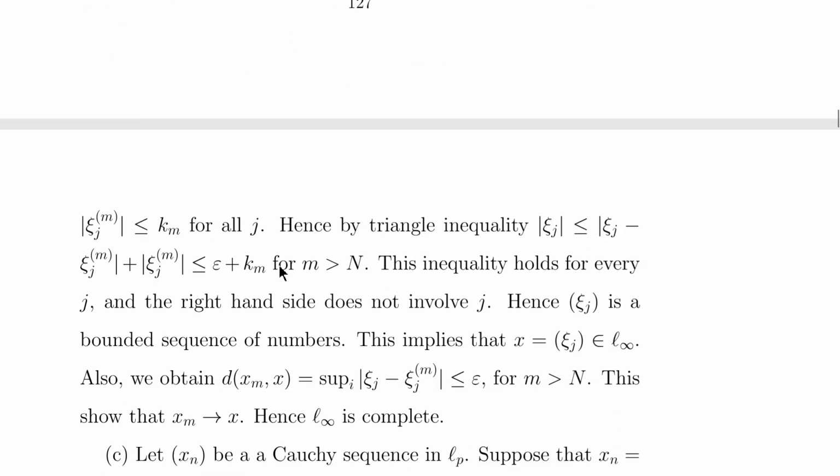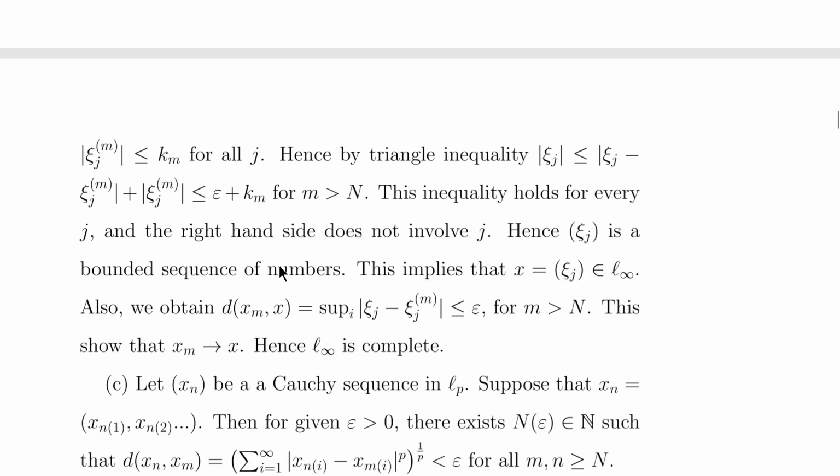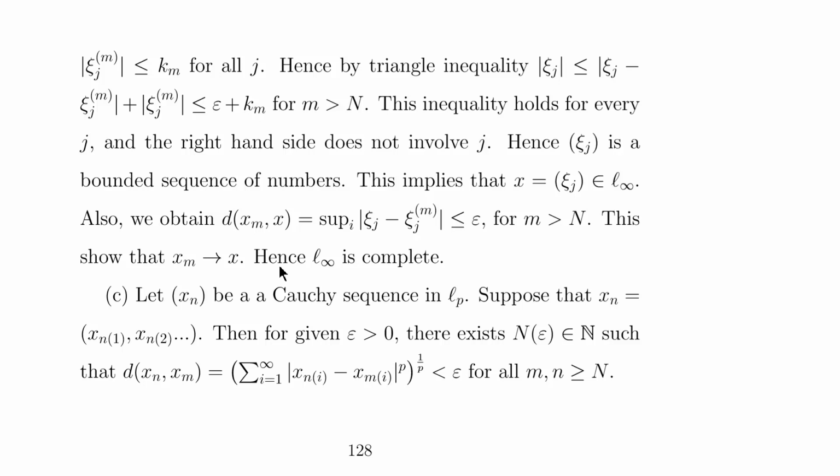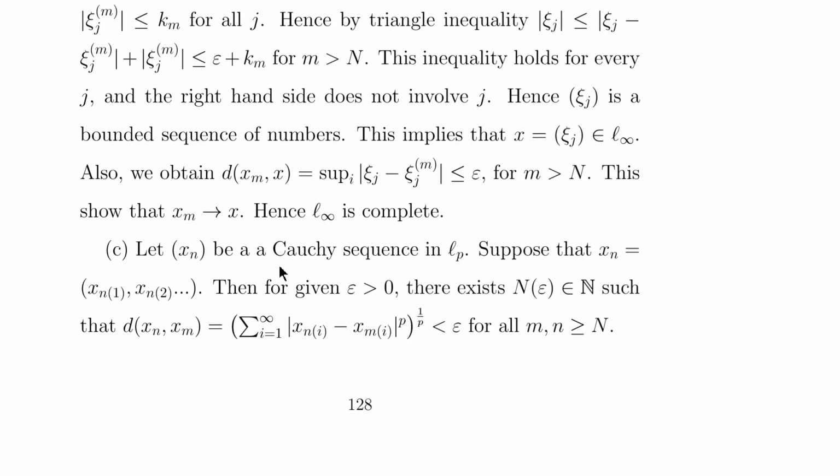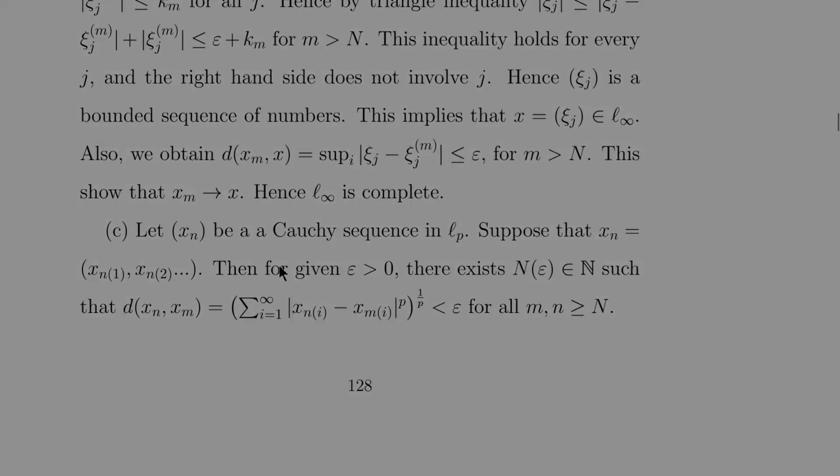Hence, by the triangle inequality, we have the modulus of ξ_j is less than or equal to |ξ_j minus ξ_j^m| plus |ξ_j^m|, which is less than or equal to epsilon plus k_m. This inequality holds for every j, and the right hand side does not involve j. So ξ_j is a bounded sequence of numbers, and this implies that x belongs to l infinity. So we obtain that x_m converges to x, where x belongs to l infinity, and hence l infinity is complete. On the same lines, you can prove that the l^p space defined over this metric is